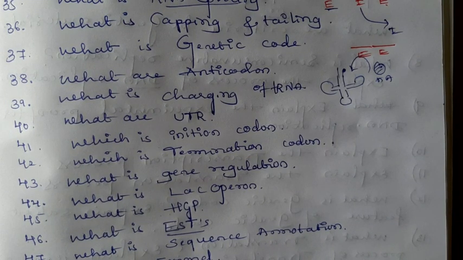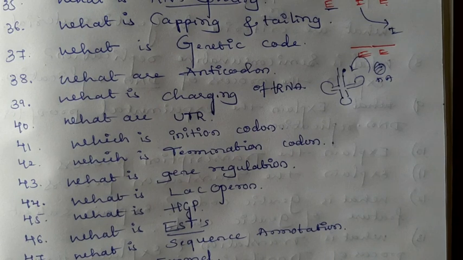I will not prepare questions like what is DNA polymerase, which enzyme is necessary for replication, which enzyme is necessary for transcription, which enzyme is necessary for translation. I will give some questions on the enzymes later on. These are the common questions. You can expect this question for the final examination. Here, what is charging of tRNA? The charging means attachment of the amino acid to the tRNA at the acceptor arm with the help of the amino acid tRNA synthetase enzyme.